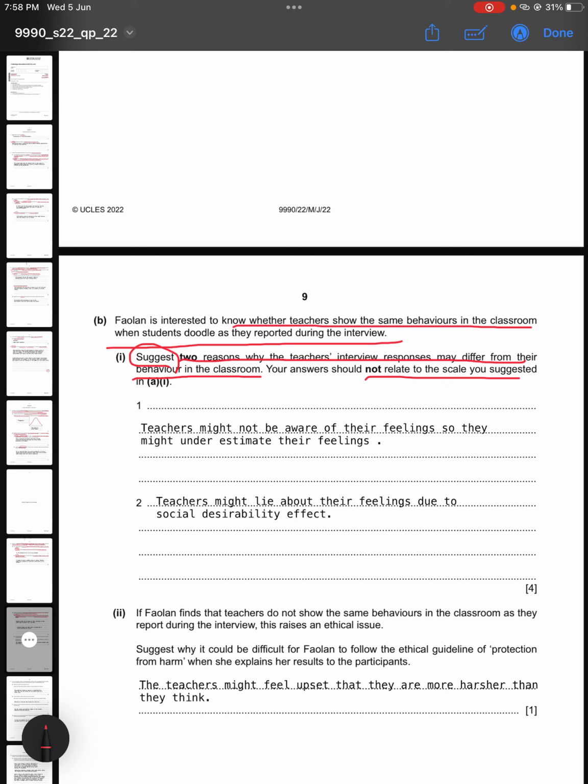So apart from the scale we suggested, we can write that teachers might not be aware of their own feelings. So they might underestimate their feelings. So it might be different when Felon observes them as compared to when they talked about their feelings in the interview. And second can be teachers might lie about their feelings due to social desirability effect. So again, it will be different when Felon is going to observe them.